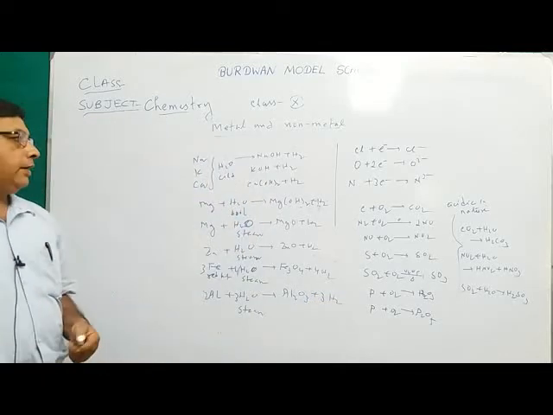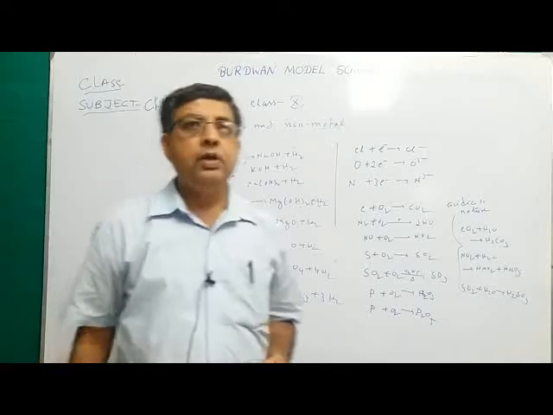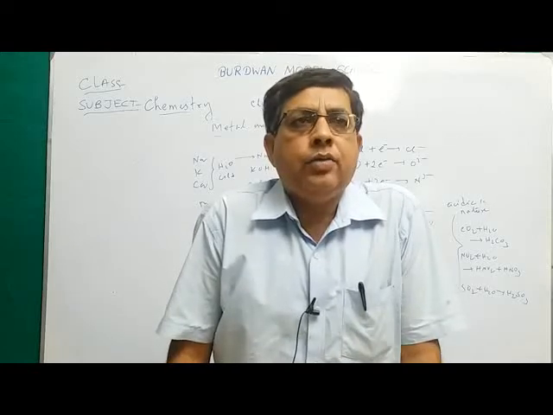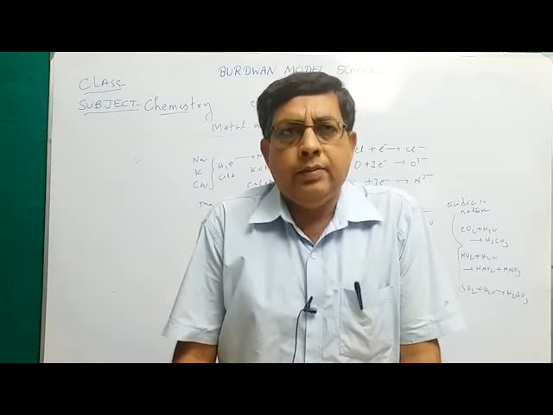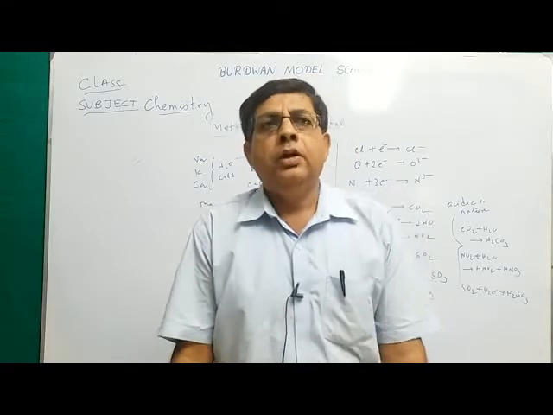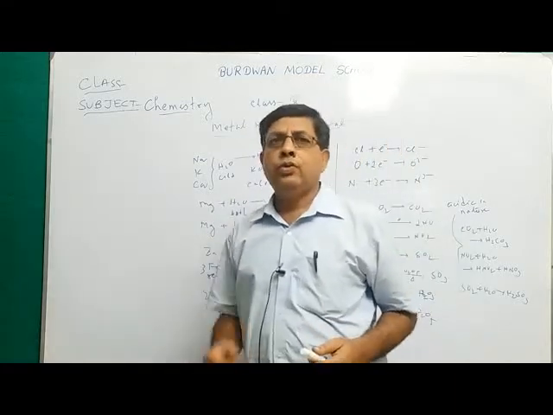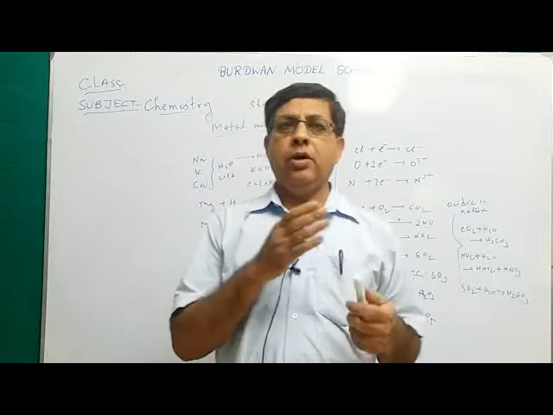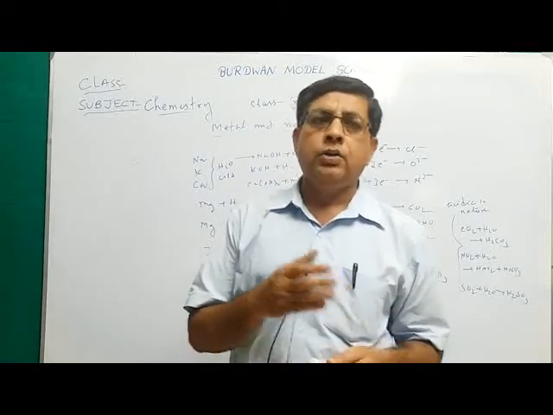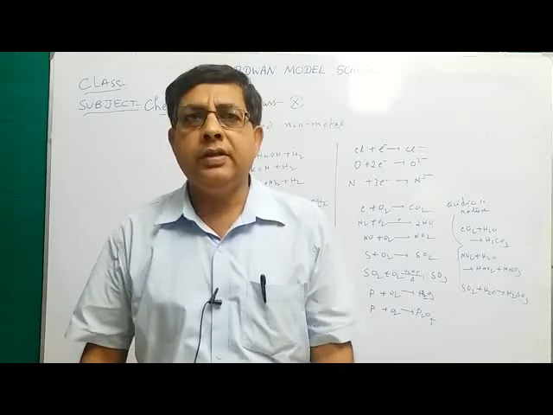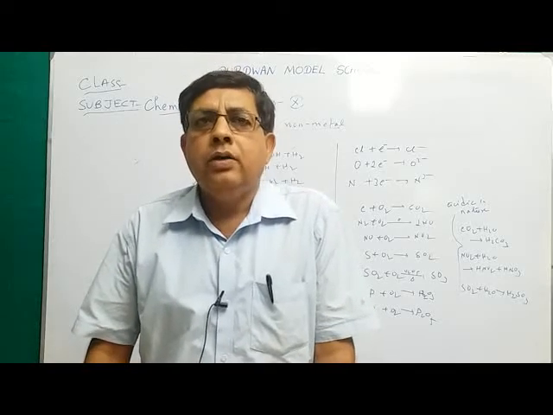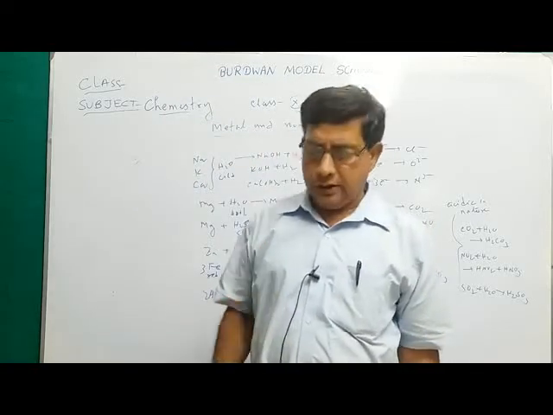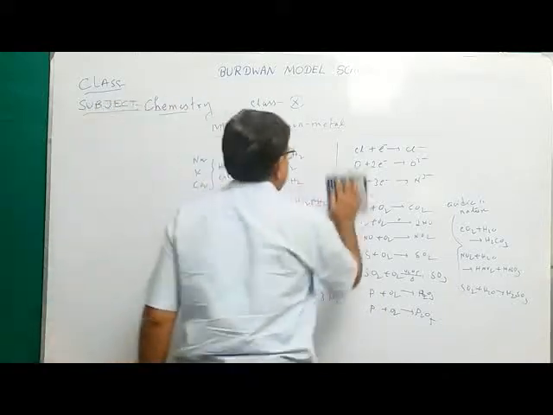So metals react with water under different conditions to form hydrogen gas. Very reactive metals react with cold water. Magnesium reacts with boiled water. Those that are less reactive, that is iron, aluminium, zinc, react with steam. Those metals which are placed below hydrogen in the activity series, which we have already discussed in chapter 1, such as copper, silver, gold, platinum, mercury, never react with water under any condition.